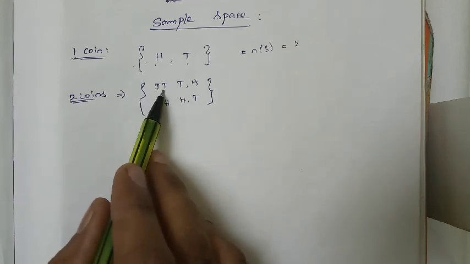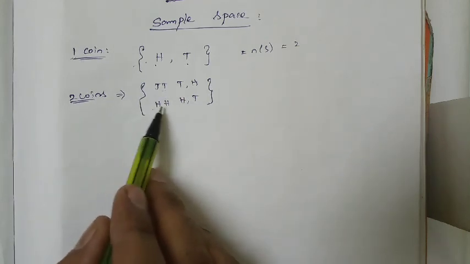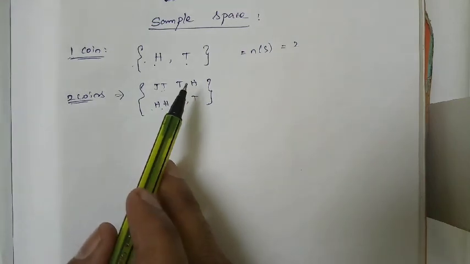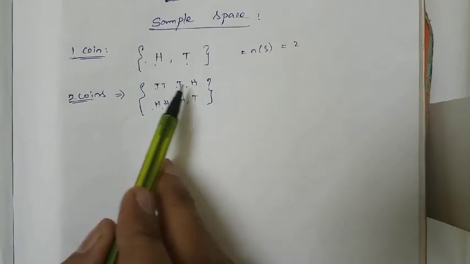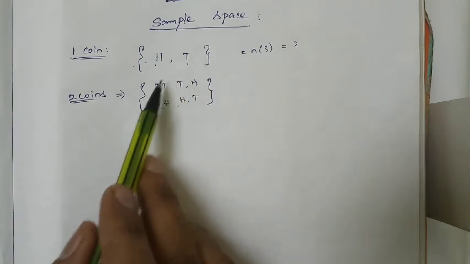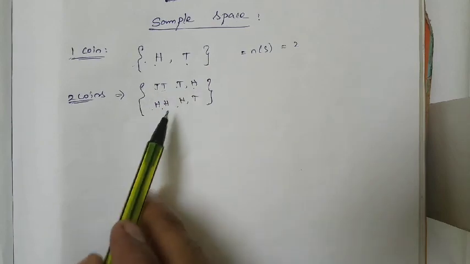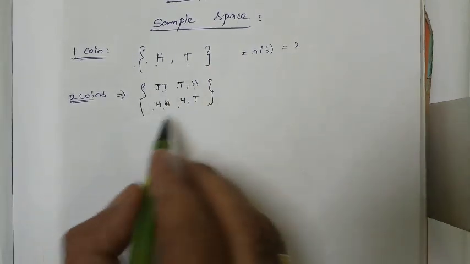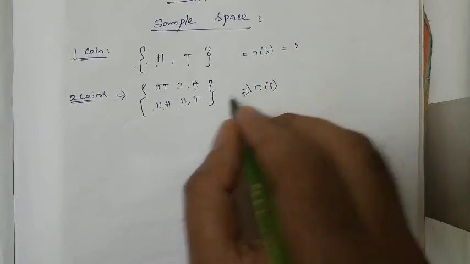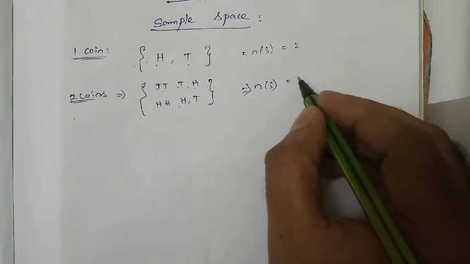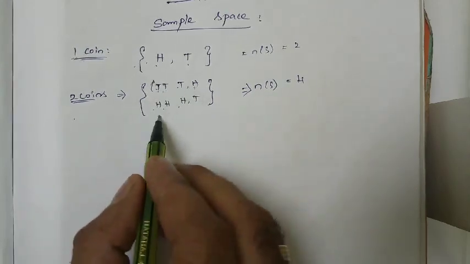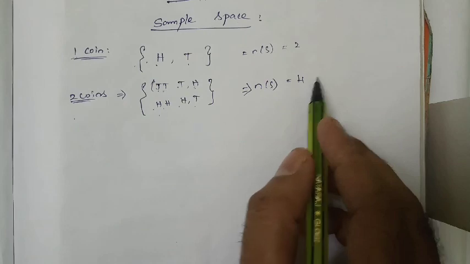Both coins will get a tail, or both coins will get a head, or the first coin will be a tail and the second a head, or the first coin will be a head and the second a tail. That's very important, so we have to differentiate. These 4 are the only possible outcomes, right? The number of these outcomes is the sample space. So the number of possible outcomes, n of S, for 2 coins is 4: 1, 2, 3, 4.